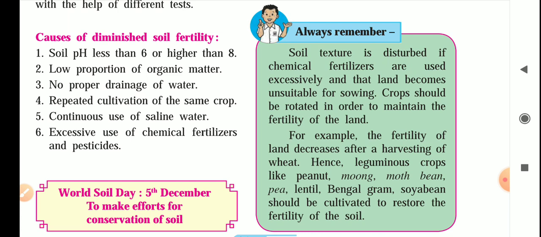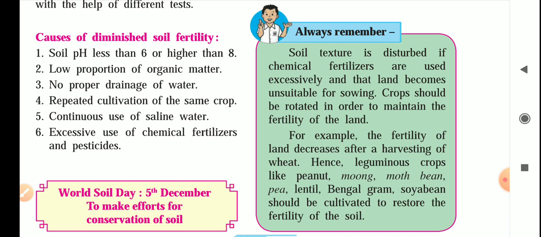Third cause is no proper drainage of water. If there is water logging in the farm, then fertility of soil will decrease. Fourth cause is repeated cultivation of the same crop. If same crop is repeatedly cultivated, then it might take out the same type of nutrient from the soil, and over the period of time fertility of the soil will decrease.